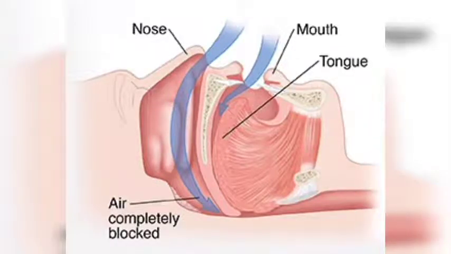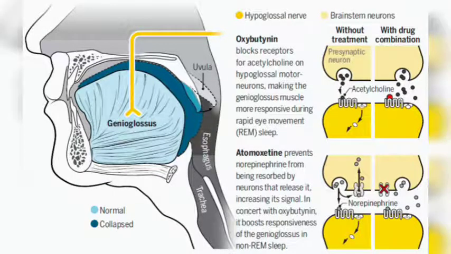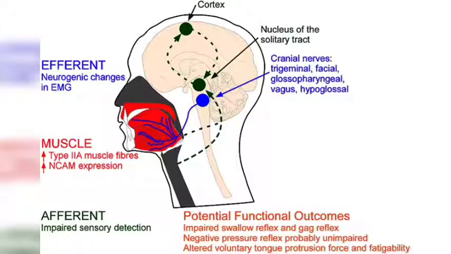Here you can see a bulky tongue obstructing the airway, and in this picture we can see an obstructive sleep apnea patient whose tongue and soft palate are so bulky that they obstruct the airway. And this picture is about neurogenic causes, the generalized failure of the muscle tone controlling the upper airway. And this is just another picture.